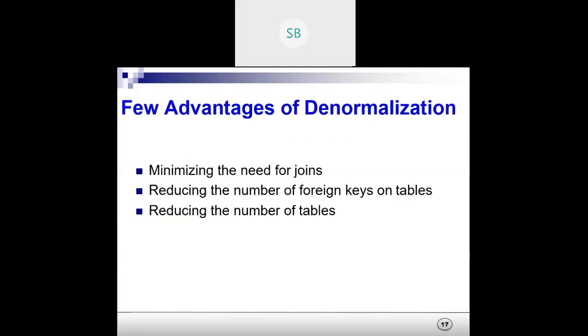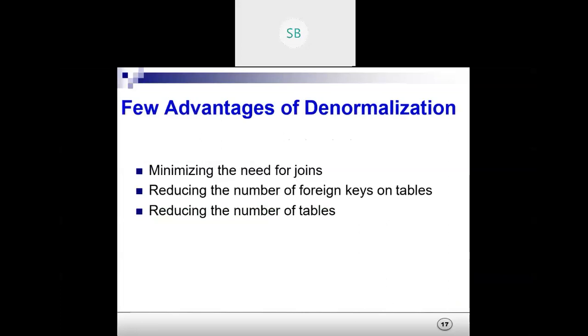A few advantages of denormalization, which is why we go for it. It will minimize the need for joins. As we are aware, for joins we need a foreign key and primary key relation. Why do we require that relation? Because one column needs to be common for joins, right?